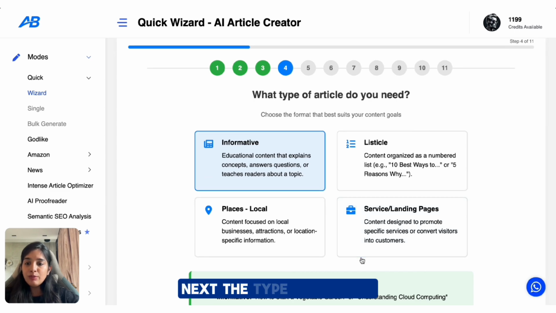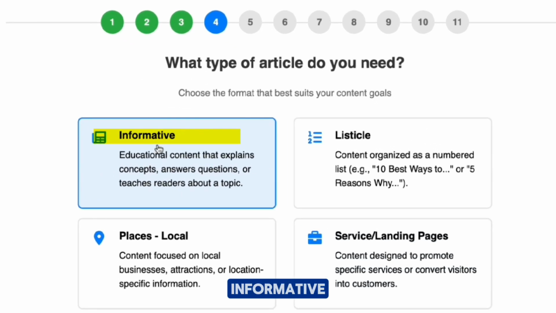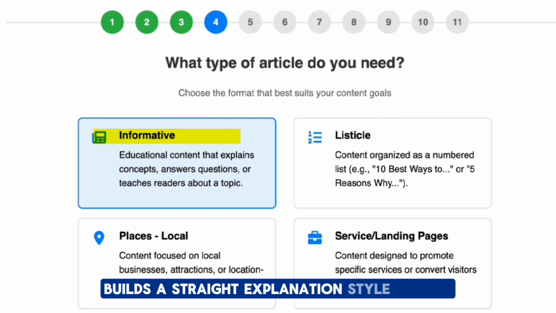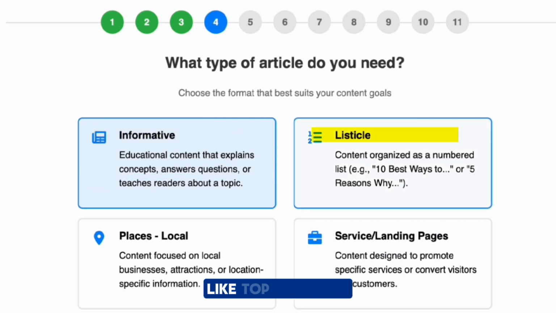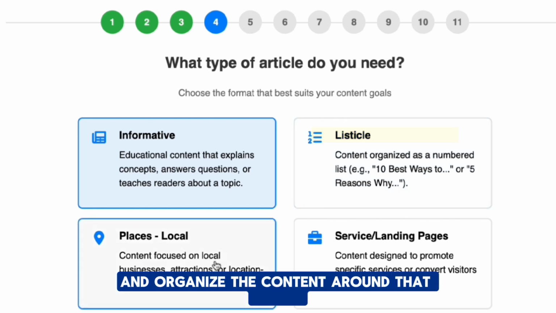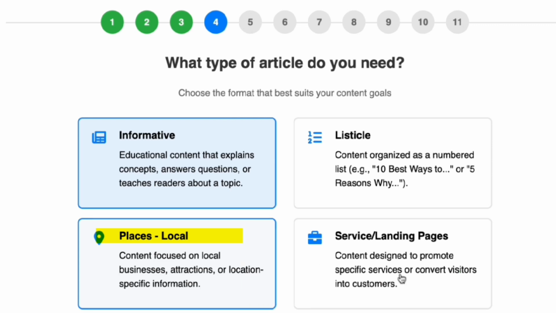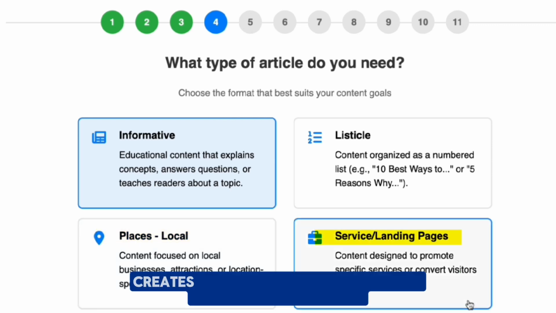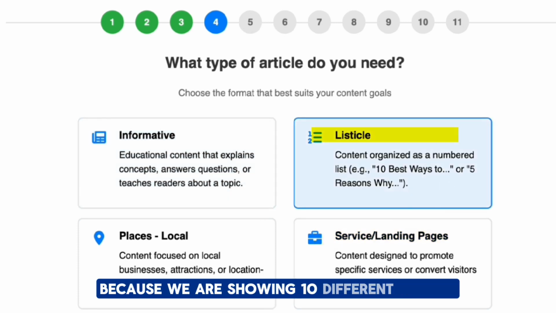Next, the type of article. Now, this decides the overall structure. Informative builds a straight explanation style article. Listicle breaks it into numbered points like top 10 places and organizes the content around that. Places organizes content around specific cities or regions, and service or landing pages creates a layout for businesses or promotional content. For this one, I am choosing listicle because we are showing 10 different islands.